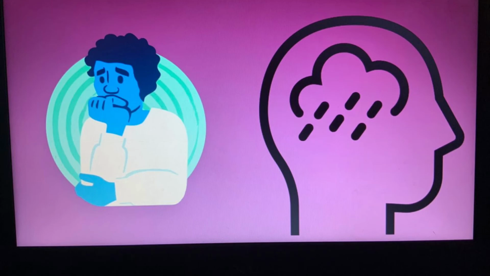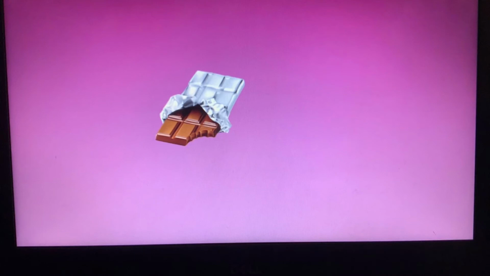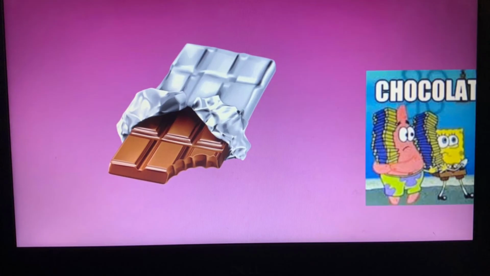Something I did not know until this project is that chocolate can help increase serotonin levels, so this guy from SpongeBob must have had pretty low serotonin levels.